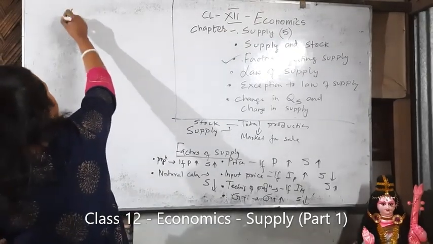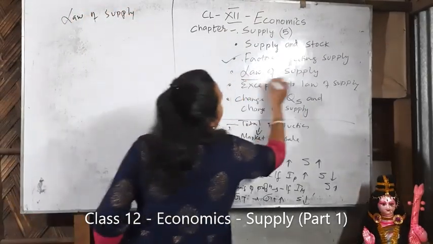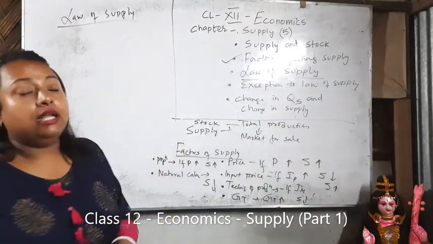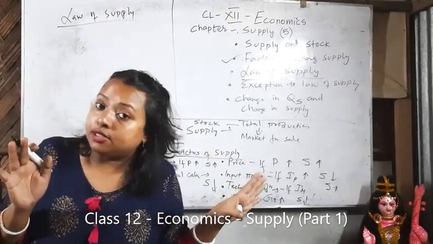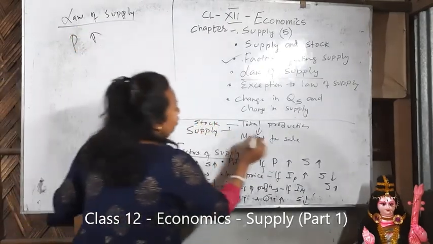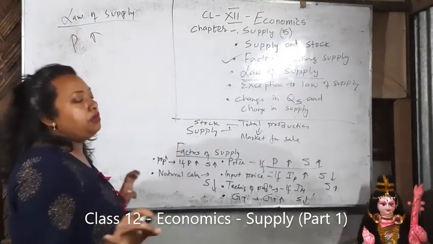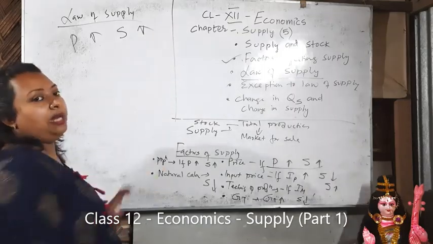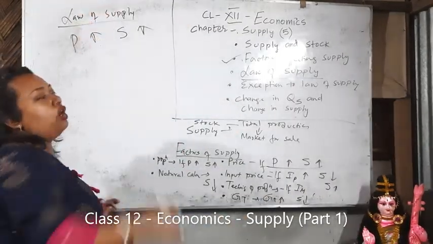Next, come to law of supply. This is the 3rd part of the chapter. Okay, law of supply. What does law of supply tell? Before I started the chapter, I told you that you have to think you are a producer. Now tell me, if price increases, if you are a producer, what will you do? You will increase your supply. That means they have a positive relationship. This is law of supply.